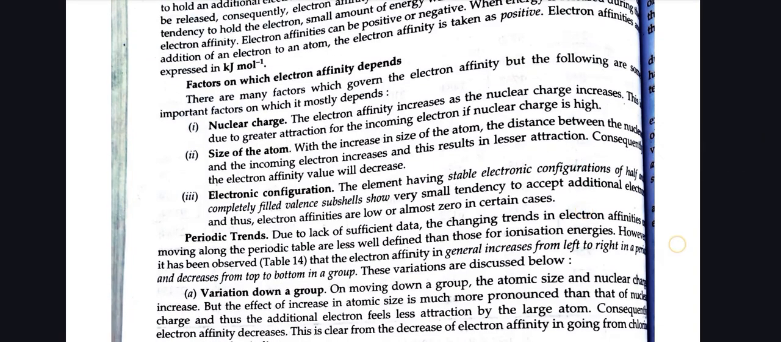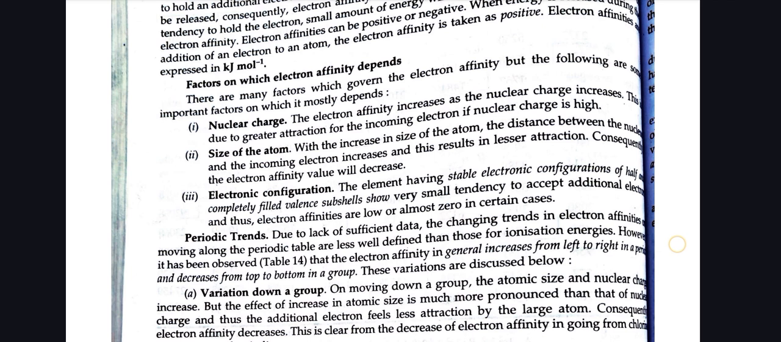Factors on which electron affinity depends. Nuclear charge: the electron affinity increases as the nuclear charge increases. This is due to greater attraction for the incoming electron if the nuclear charge is high. Size of atom: with an increase in the size of the atom, the distance between the nucleus and the incoming electron increases, and this results in lesser attraction. Consequently, the electron affinity value will decrease.